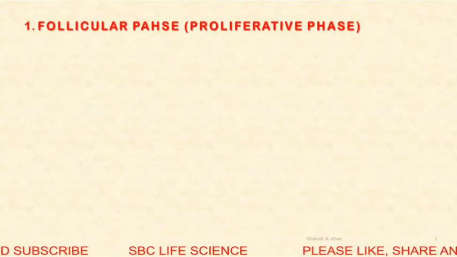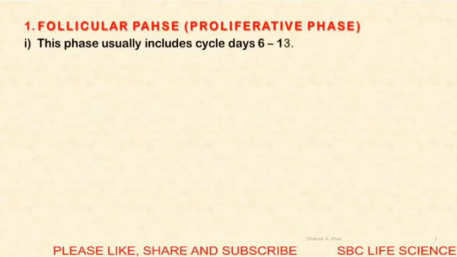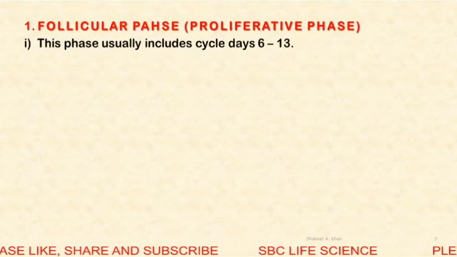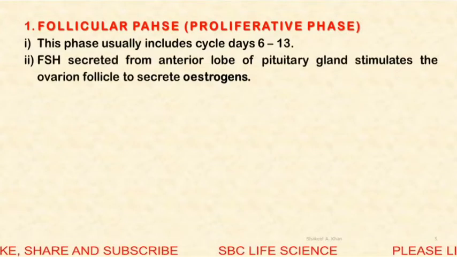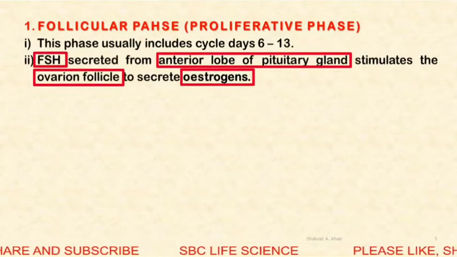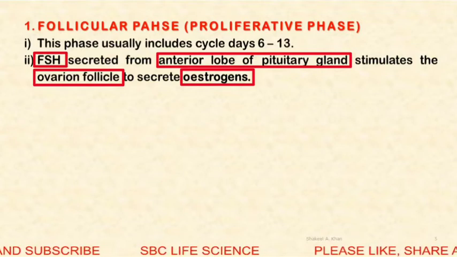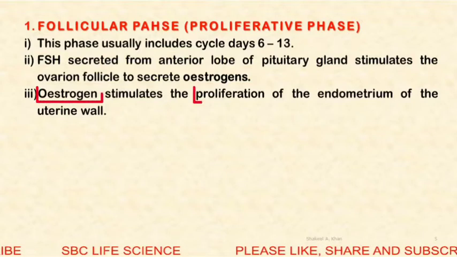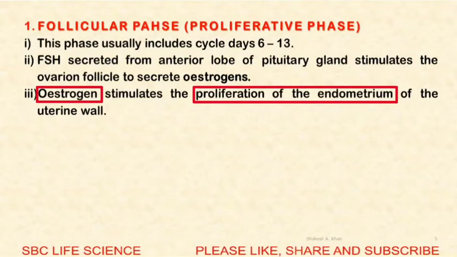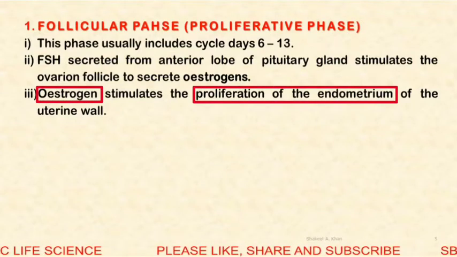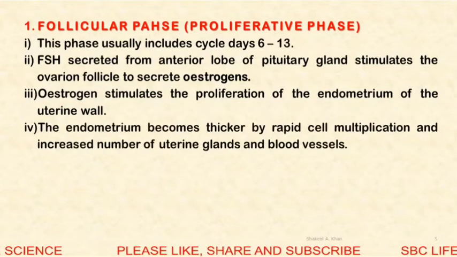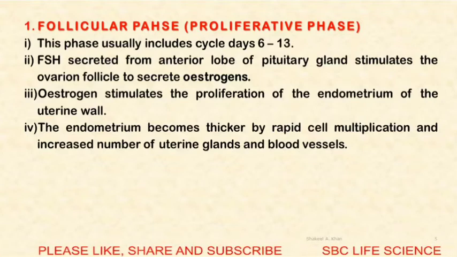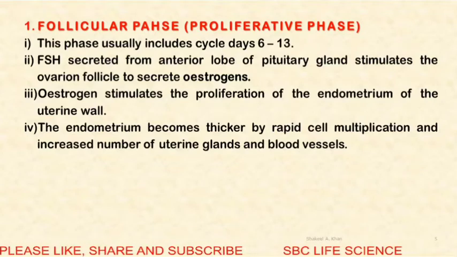So the first phase is the follicular phase or proliferative phase. This phase usually includes cycle days 6 to 13. Here FSH from the anterior lobe of the pituitary gland stimulates the ovarian follicle to secrete estrogen. Estrogen stimulates the proliferation of the endometrium of the uterine wall. The endometrium becomes thicker by rapid cell multiplication and an increased number of uterine glands and blood vessels.